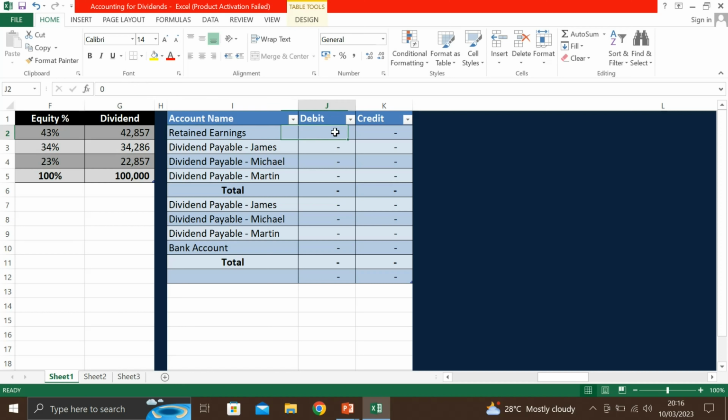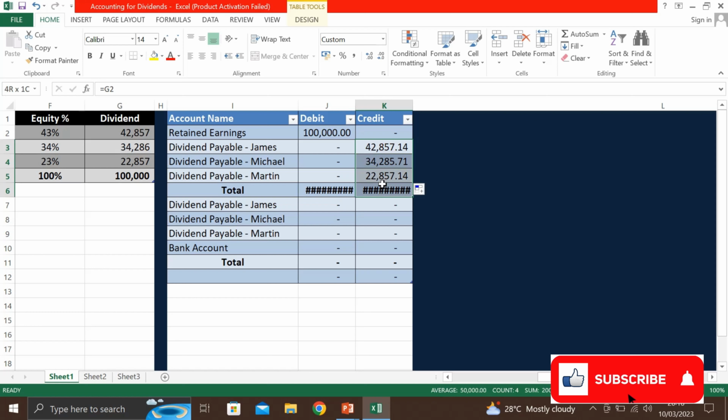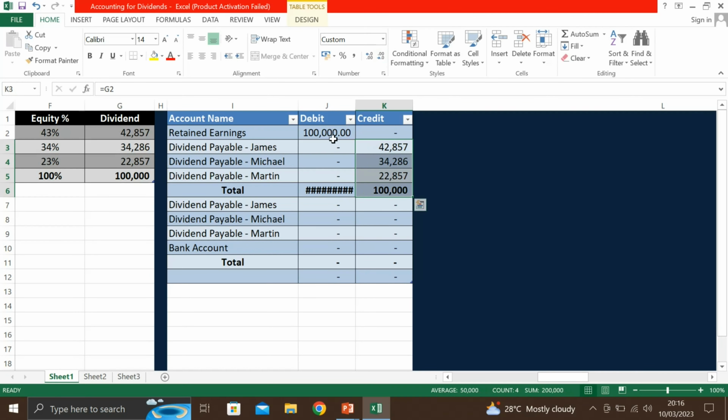The 100,000 will decrease the retained earnings balance, so we will debit retained earnings, and then credit dividend payable to James, this one. Similarly for Michael and Martin. Remove the decimals.